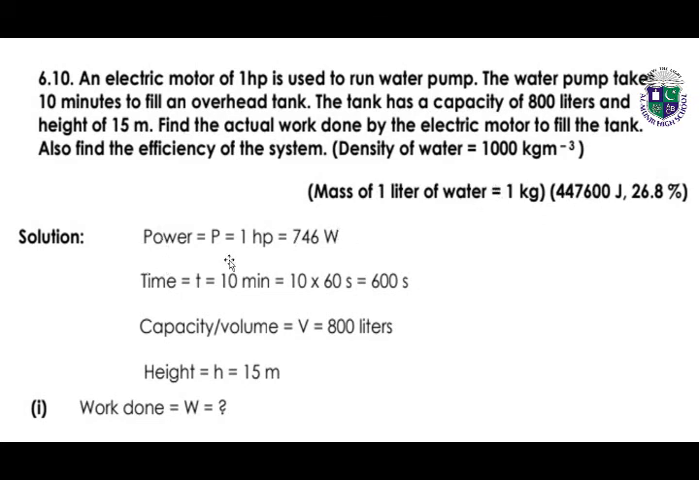So we know the power. 1 horsepower is equal to 746 watts. Time of 10 minutes is given. It means that 10 minutes is 600 seconds. Capacity or volume is given, which is 800 liters. Height is given, which is 15 meters.